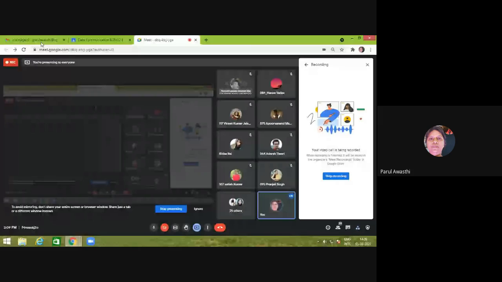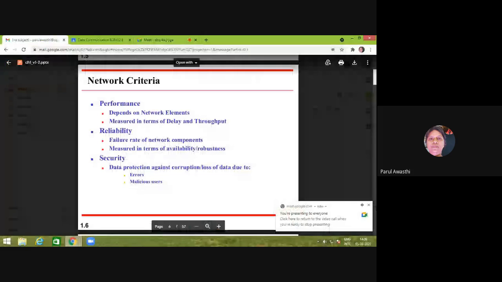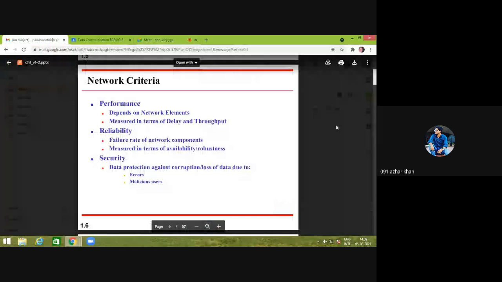So what is the performance of a network? It depends upon the network elements: which type of processor is there, and what transmission media is used to connect the number of devices. Upon that depends the speed which we will get. And performance is also measured in terms of delay and throughput. What is delay? Suppose we transmit our data at time t equal to t0, and we receive that data at t equal to t1.